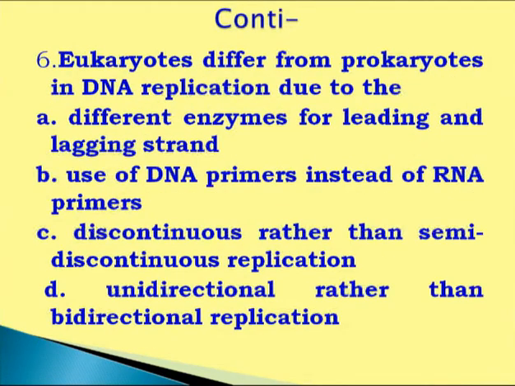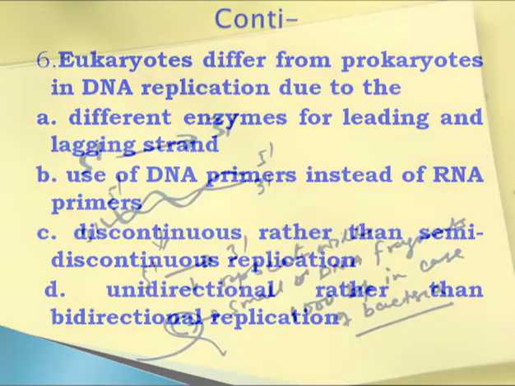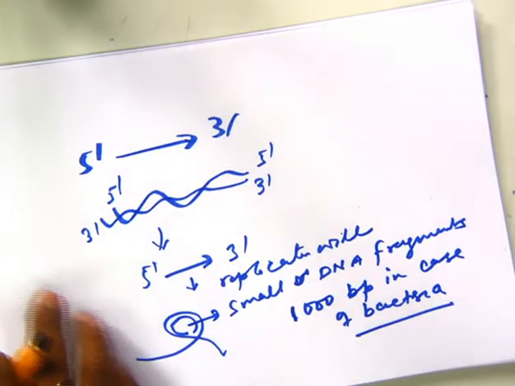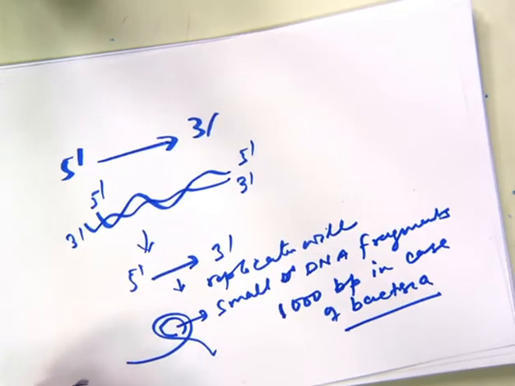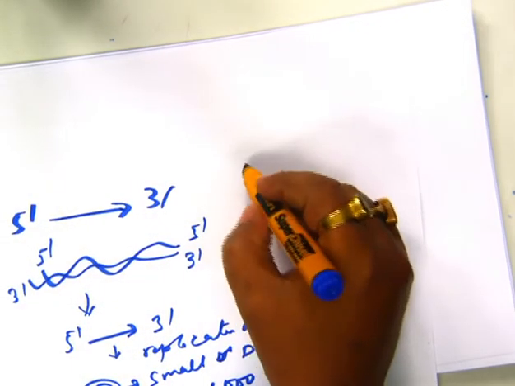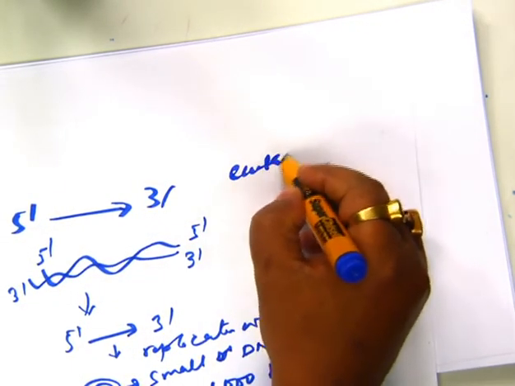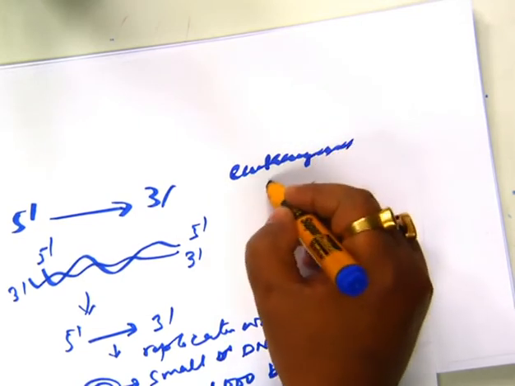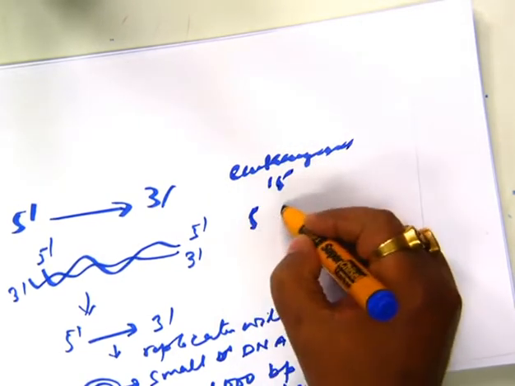Next question, very important one, asked in NET twice. Eukaryotes differ from prokaryotes in DNA replication due to the facts. First one, different enzymes for leading and lagging strand. We can see on teletop. As I said earlier, in the case of eukaryotes, there are approximately 15 polymerases, but 5 are characterized.